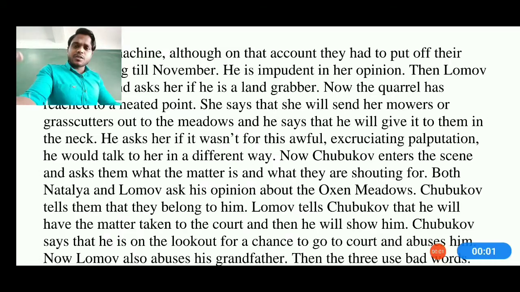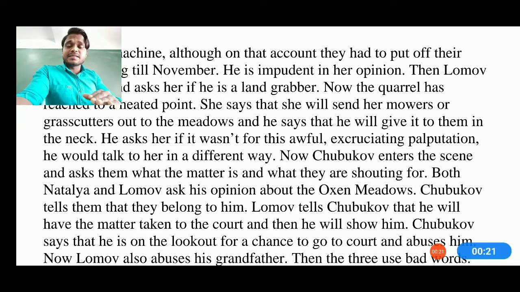Now the quarrel is going on in great heat. Later she says that she will send her mowers and grass cutters out to the meadows, and he says that he will give it to them in the neck. On one side the girl is saying, don't worry about that, I'll cut my field and my crops, we don't need any kind of land.